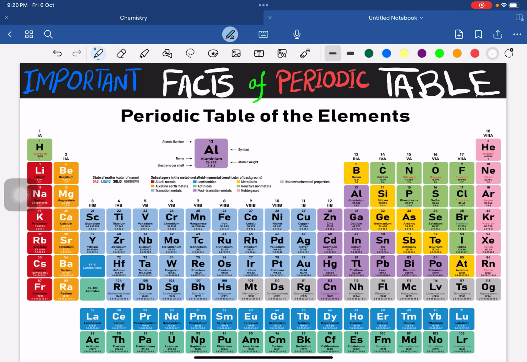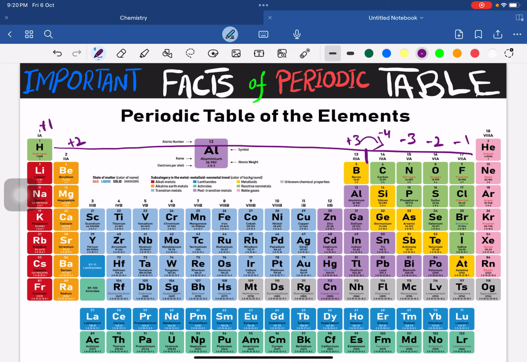Now the second important fact: as we go in this direction, you can notice that the charge increases till group 3. Here +1, here +2, here +3. Then from here onward, in the non-metals, it will be -4, -3, -2 and -1.